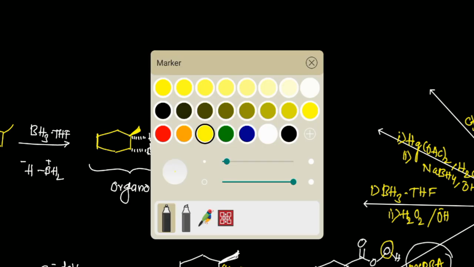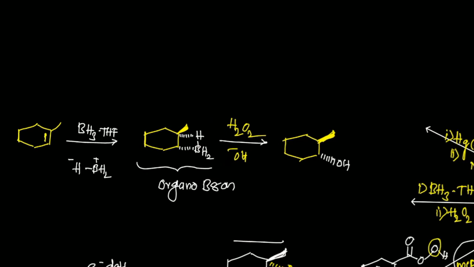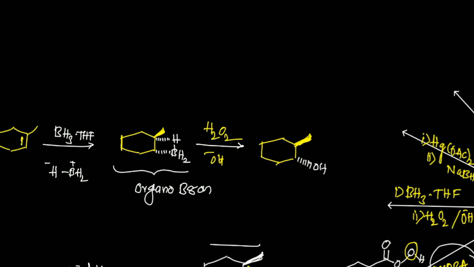The ring will be cleaved, and you get the product as an alcohol. Look at the chemistry of this reaction: you get the least substituted alcohol as the major product, because the C-B bond will be converted to a C-O bond. So the first step is a reaction where the C-B bond is developed, and in the second step the C-B is converted to C-OH with the help of an oxidizing reagent.